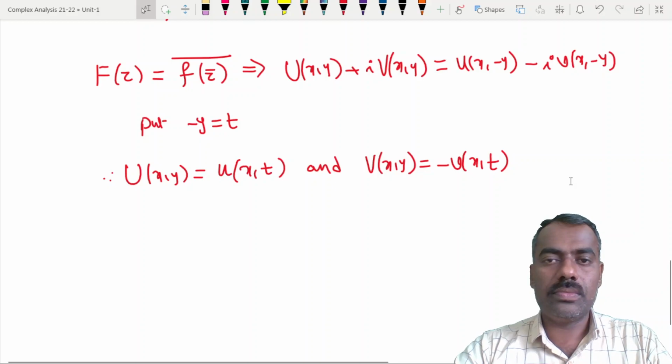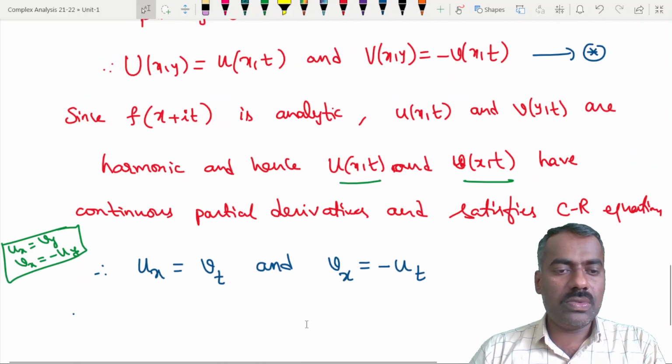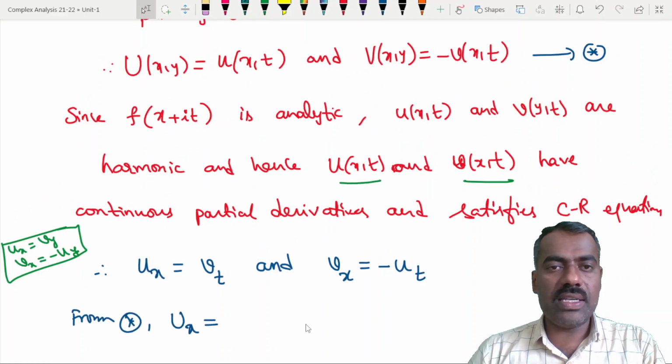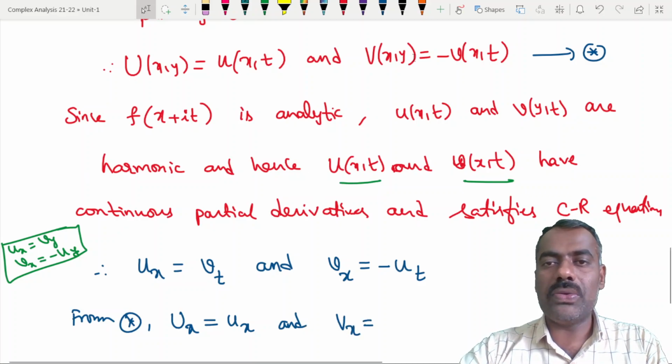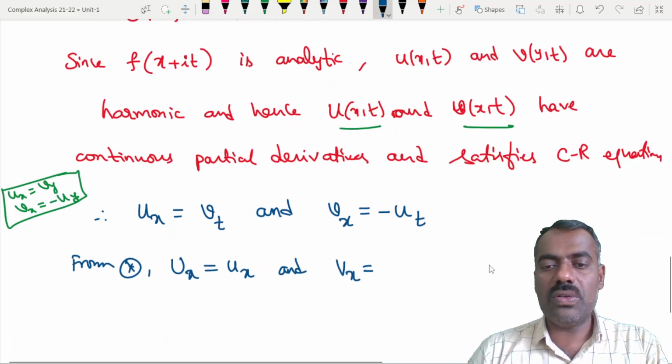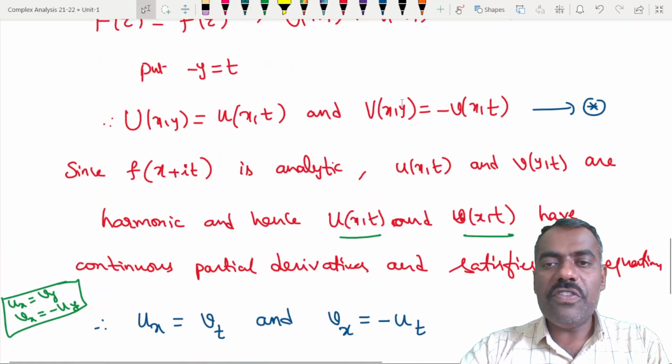So from this, capital Ux is equal to small ux, the same. Yes or no? With respect to x we are doing, and capital Vx is equal to capital V with respect to x, which is the same as minus small vx. Okay, right? So capital Vx is equal to minus small vx, and what about Vy?